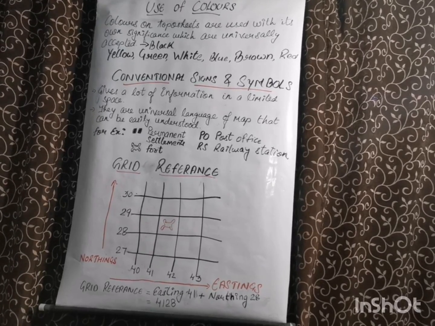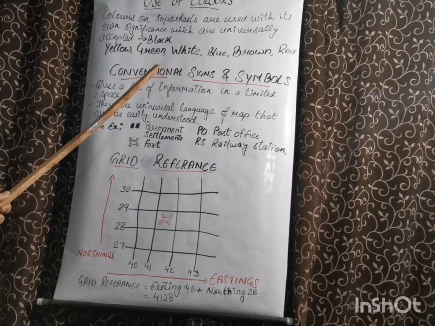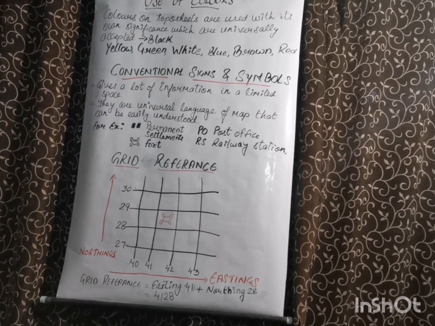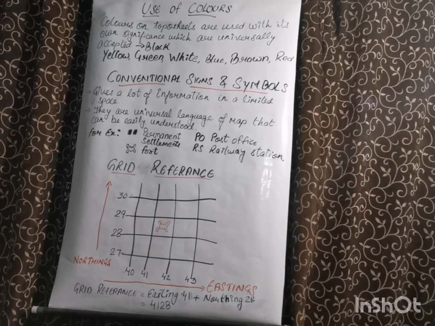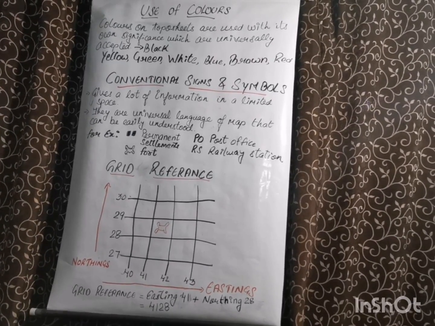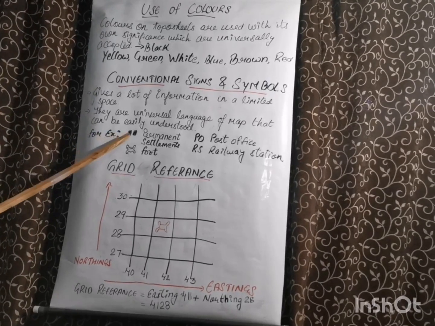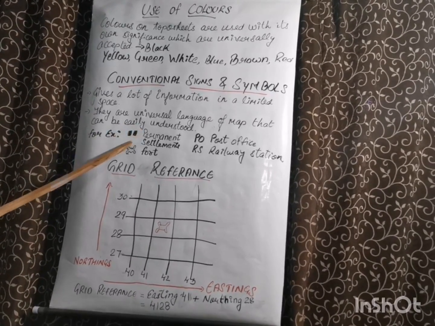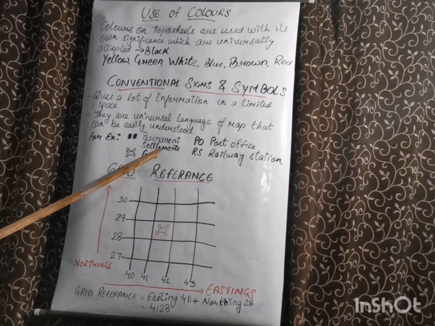No. Therefore, conventional signs and symbols are used, with the help of which maps can be easily drawn and read. For example, this symbol depicts permanent settlements.